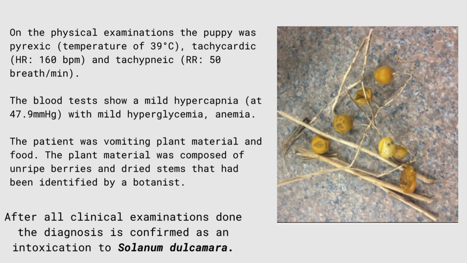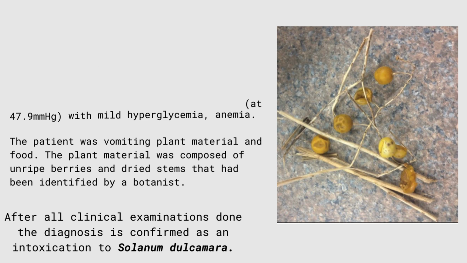The patient was vomiting plant material and food. The plant material was composed of unripe berries and dry stems that had been identified by a botanist. After all clinical examinations were done, the diagnosis is confirmed as an intoxication to Solanum dulcamara.